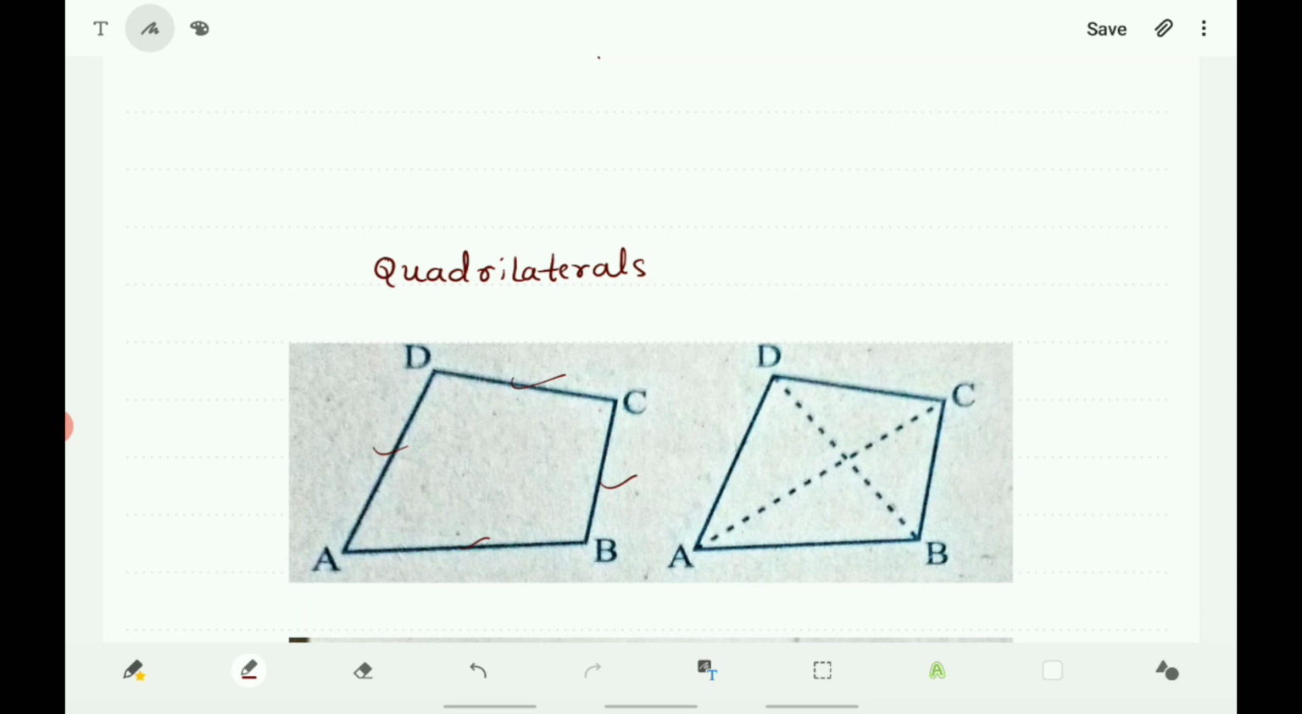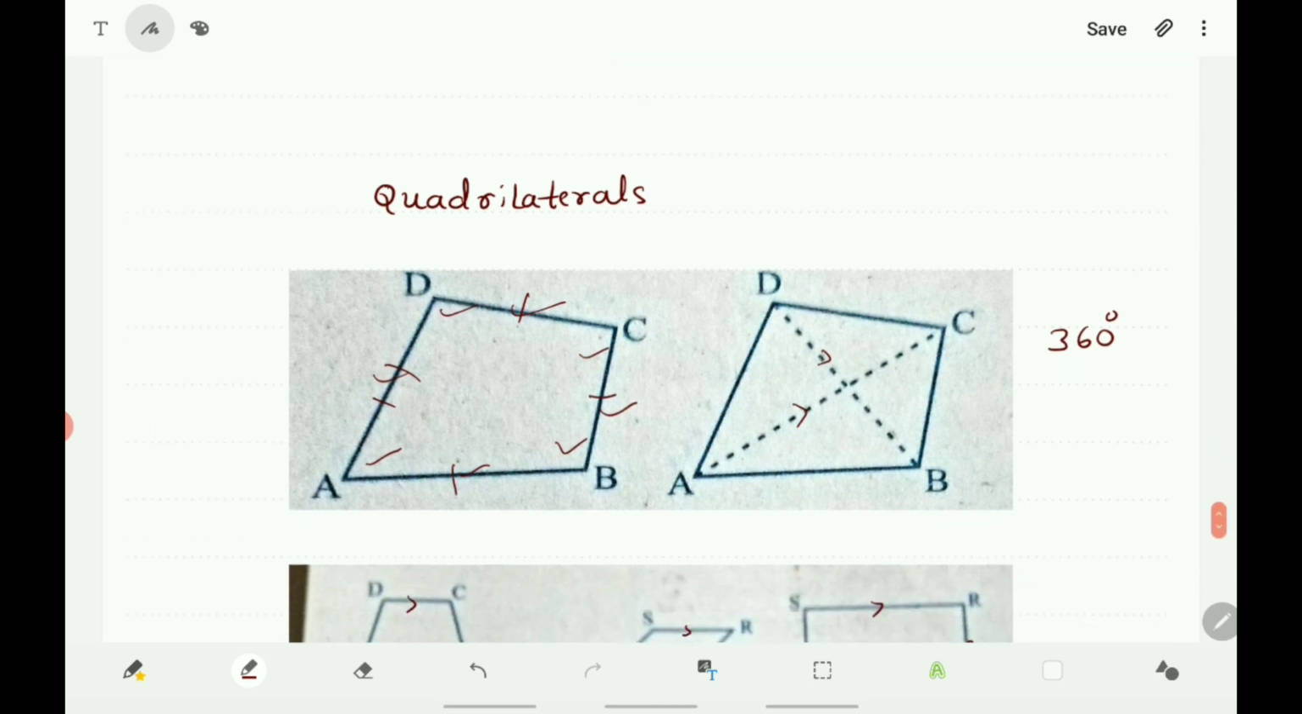They are non-collinear line segments, and you know that a quadrilateral has four angles, angle A, angle B, angle C and angle D, and it has four sides, AB, BC, CD, DA, and also two diagonals, AC and BD. And you know that the sum of all the four angles of a quadrilateral is 360 degrees.